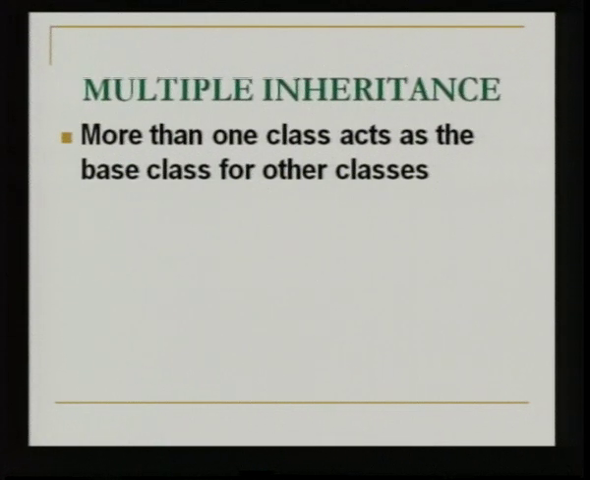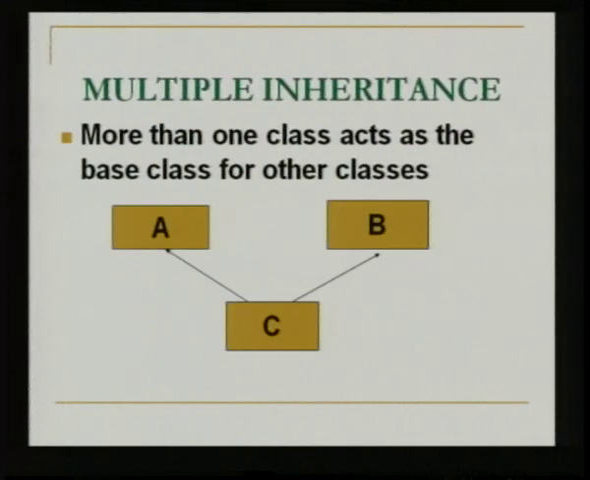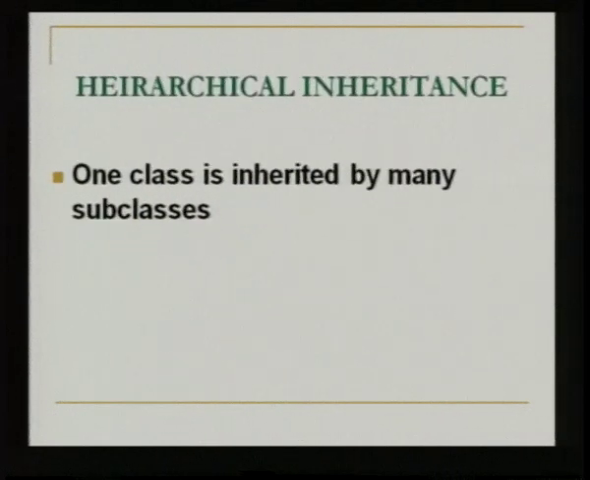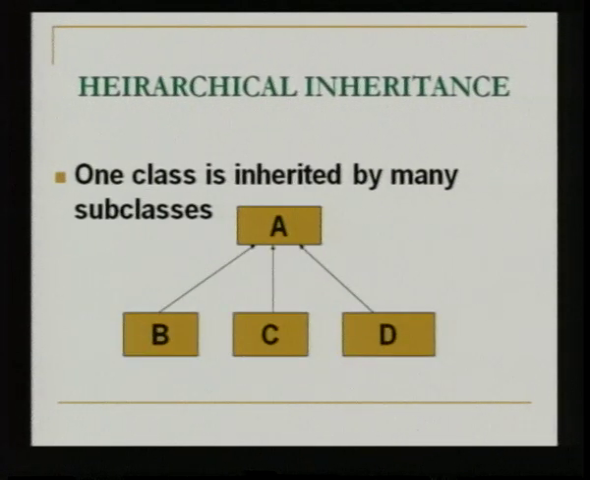Multiple is more than one class acts as a base class for the other classes. So, here you have C, which is a subclass, it inherits from two superclasses. This is multiple inheritance. Hierarchical is one class is inherited by many subclasses. So, here from this one class A, 3 classes B, C, D are inheriting. So, this is also possible.